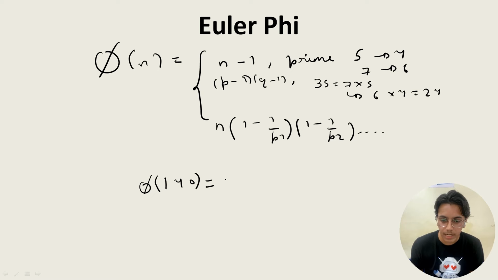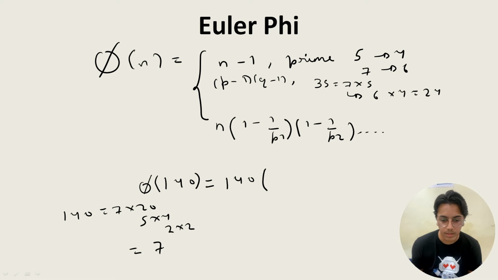So the answer will be n over here, 140, and then 1 minus 1 by p1. So we need to find what p1, p2 are. So we have to do the prime factorization. So 140 can be written as 7 into 20, then 20 can be written as 5 into 4, and this can be written as 2 into 2.